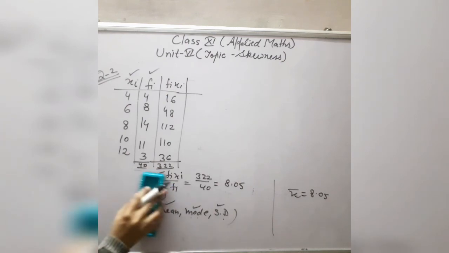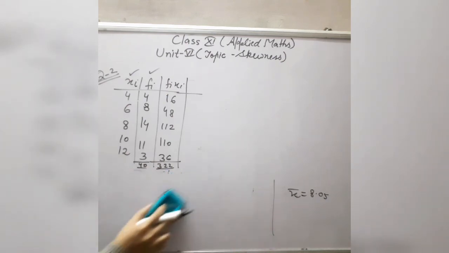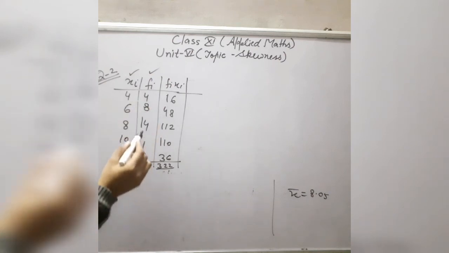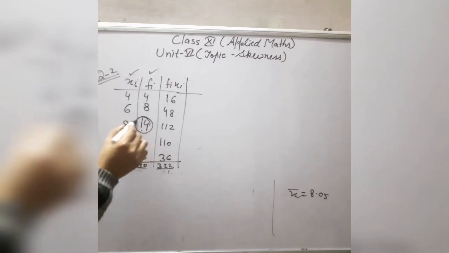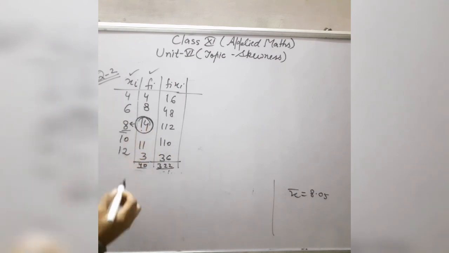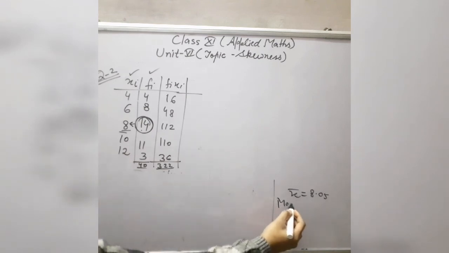Now I will calculate the mode. Now see how you will calculate mode. The highest frequency in this case is 14. For this highest frequency of 14, the observation is 8. So the value of mode is equal to 8 in this case.